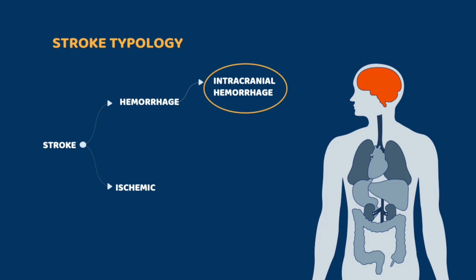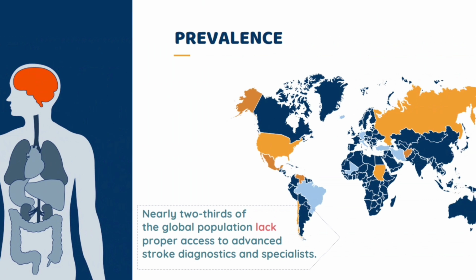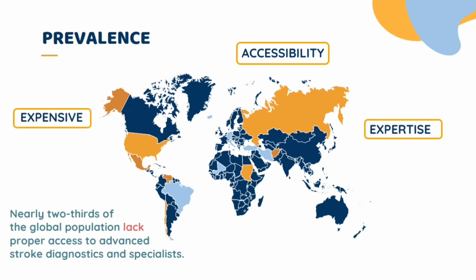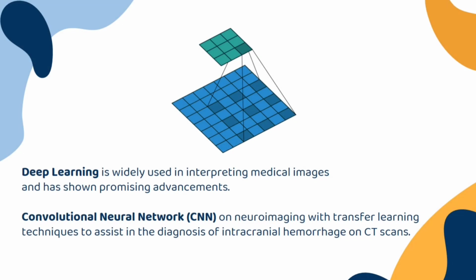This brain damage can be minimized if it is diagnosed immediately. But it turns out that 2/3 of the global population lack proper access to advanced stroke diagnostics and specialists. And this is why we wanted to incorporate applications of artificial intelligence in the healthcare domain so as to enhance medical care. Deep learning has shown potential to provide data-driven clinical decision support based on artificial neural networks.